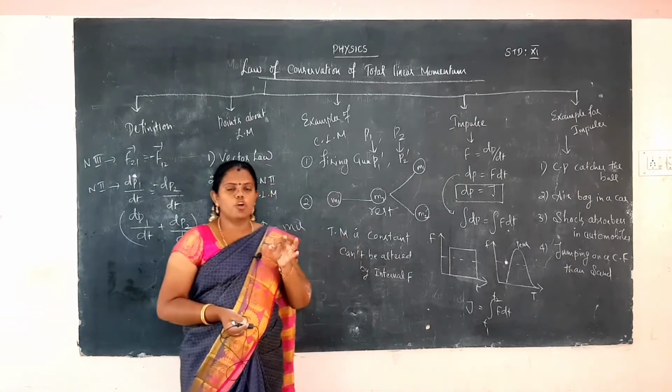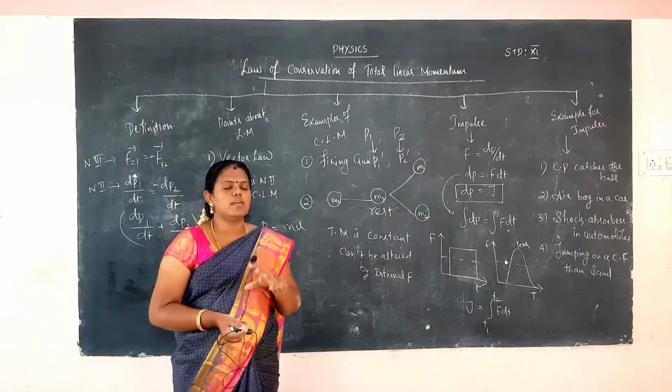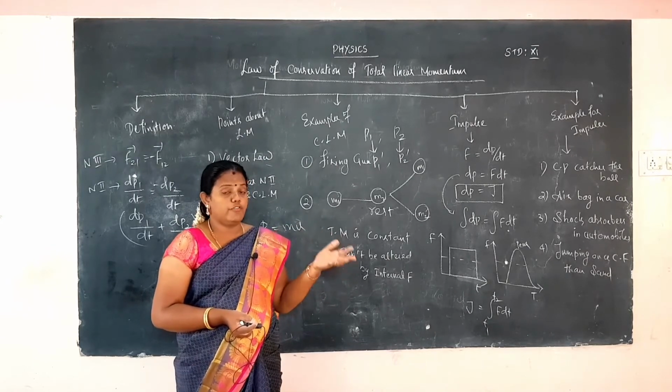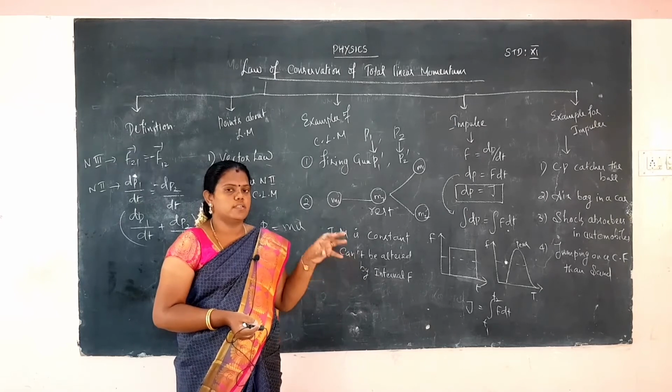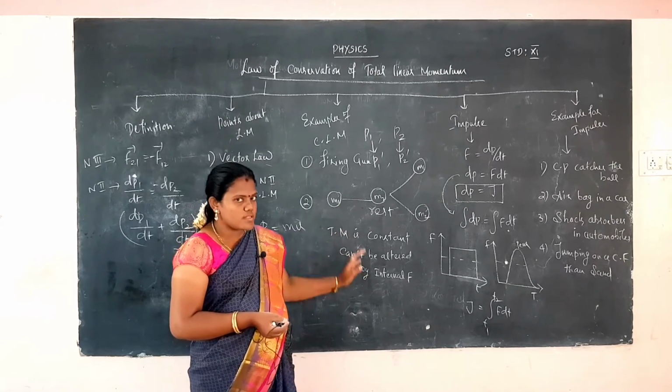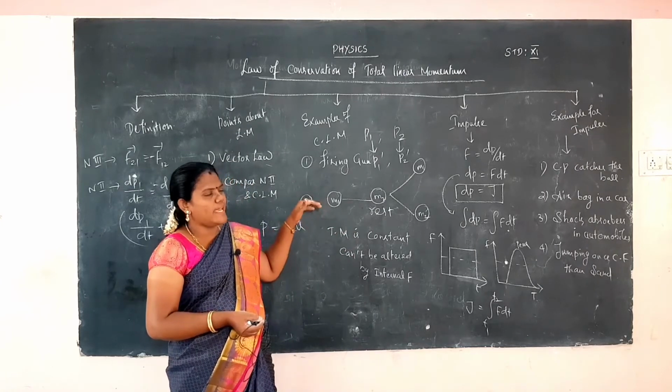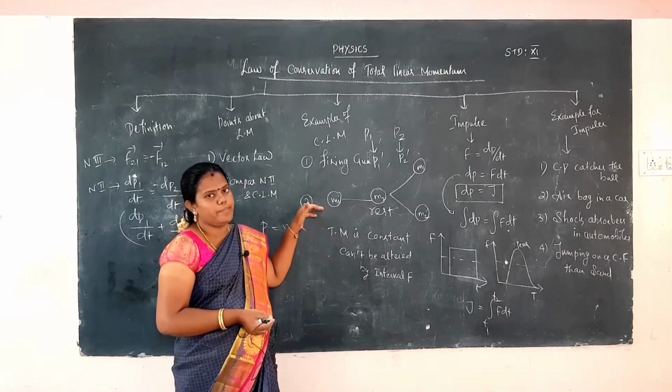Before one ball goes and hits another ball, consider its momentum. After they collide, the two balls move in different, opposite directions, and that momentum is also considered. The momentum remains constant, and that is called the law of conservation of momentum. So these two examples explain the law of conservation of linear momentum.